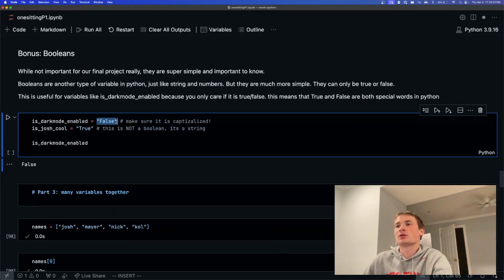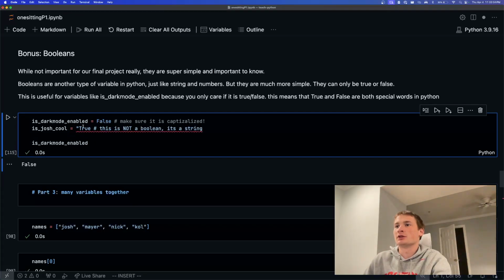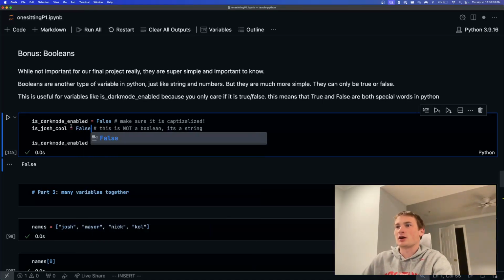Because anything wrapped in quotes becomes a string. So maybe a little gotcha, but a Boolean is really just a variable that stores true or false. And if I delete the quotes here, then now is Josh cool is a variable. So yeah, maybe we'll change that to false.